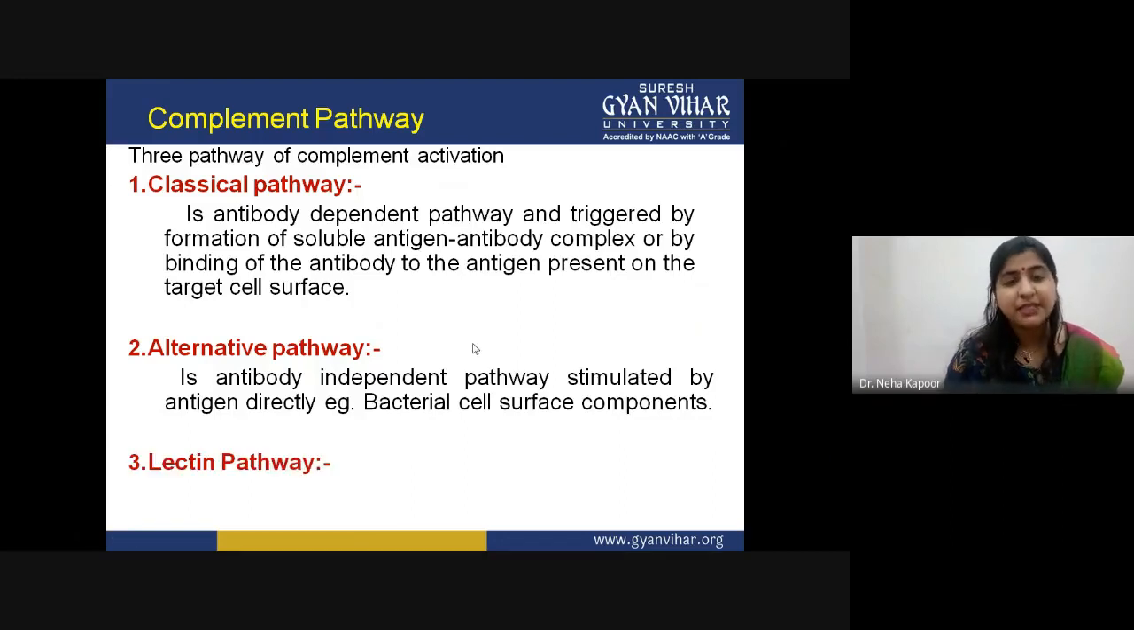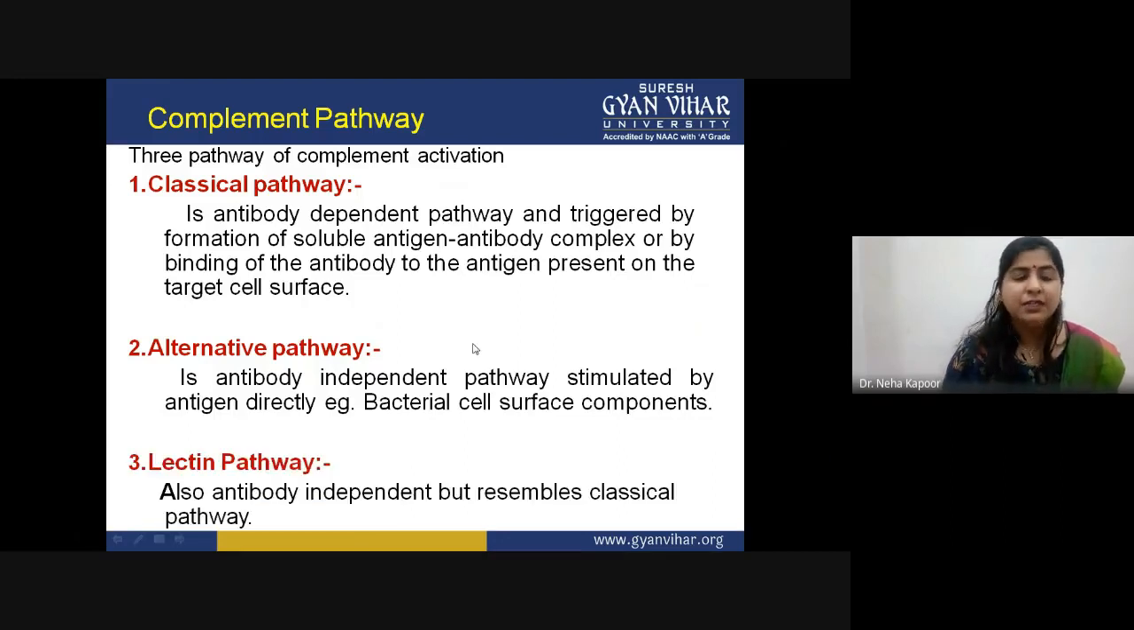The last pathway is the lectin pathway. It is also an antibody independent pathway, but in some of the steps it resembles the classical pathway. The major difference among these three pathways is that only the classical pathway is antibody dependent, and the rest of the two pathways are both antibody independent.